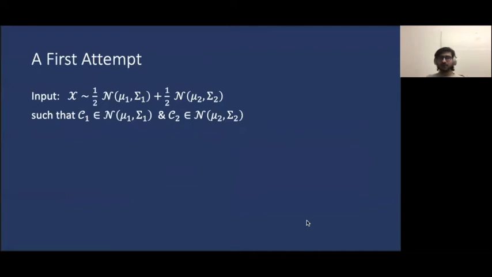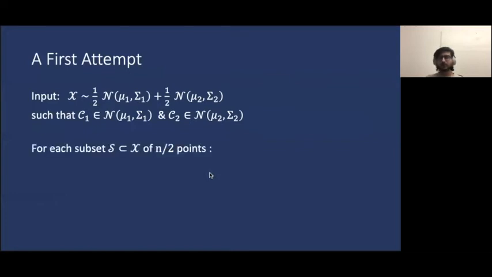Before we discuss an algorithm, let us get comfortable with the following notation. We use script X to denote a set of n IID samples from a mixture of two Gaussians, with means mu1 and mu2, and covariances sigma1 and sigma2. Such a set X can then be partitioned into two sets C1 and C2, such that the points in C1 are drawn from the first Gaussian and the points in C2 are drawn from the second Gaussian. Since we are dealing with an equiweighted mixture here, we will roughly have half the points from each Gaussian.